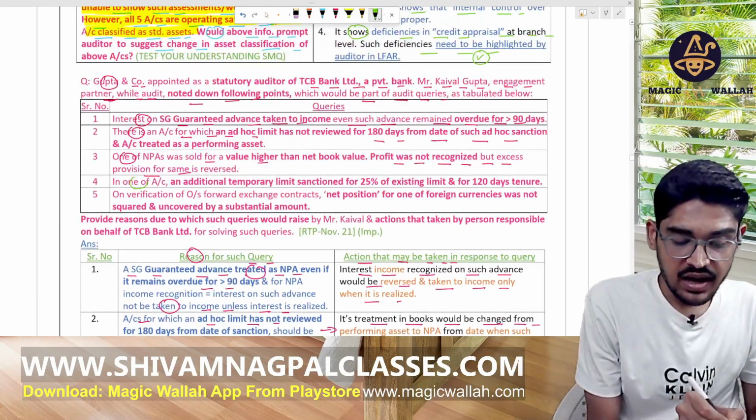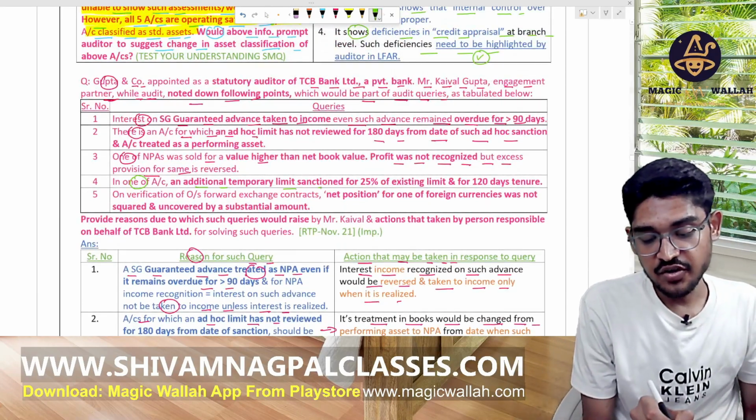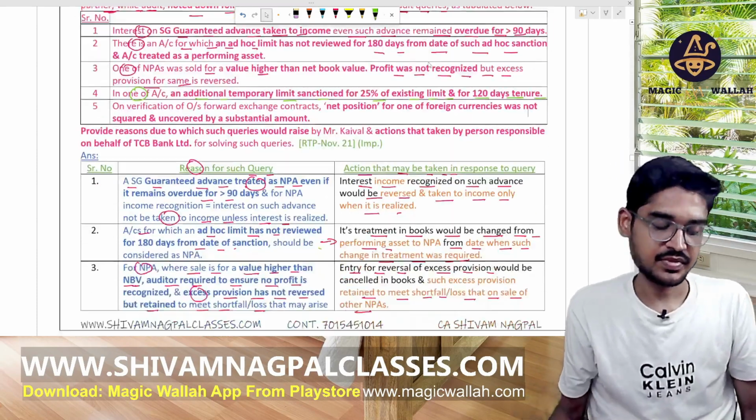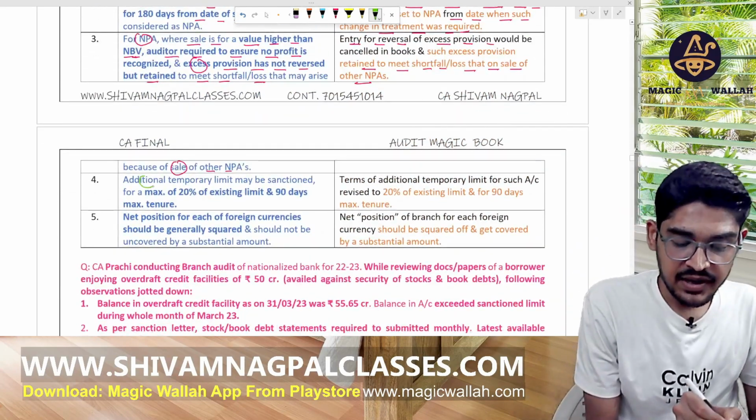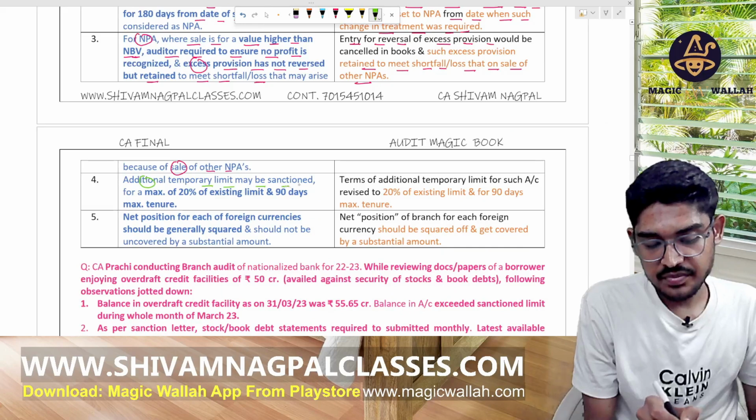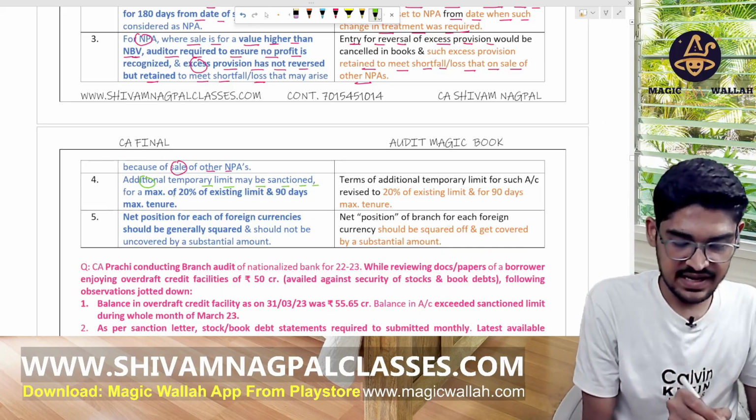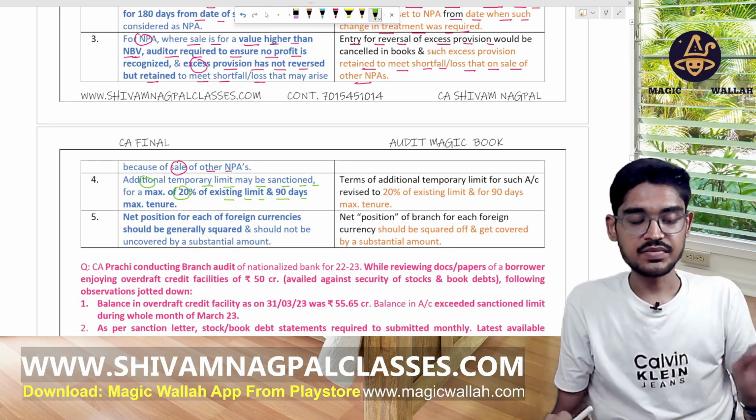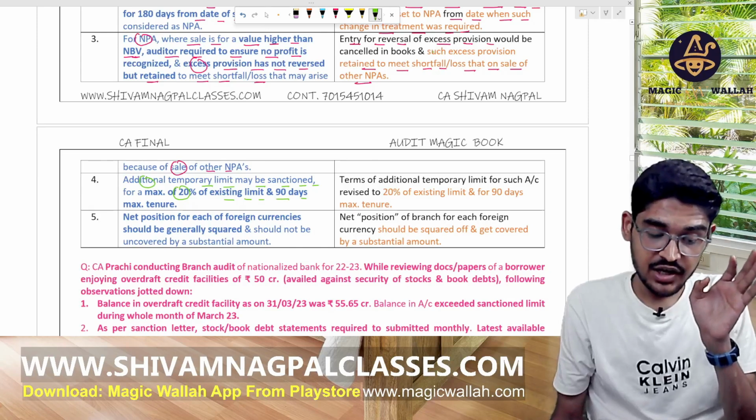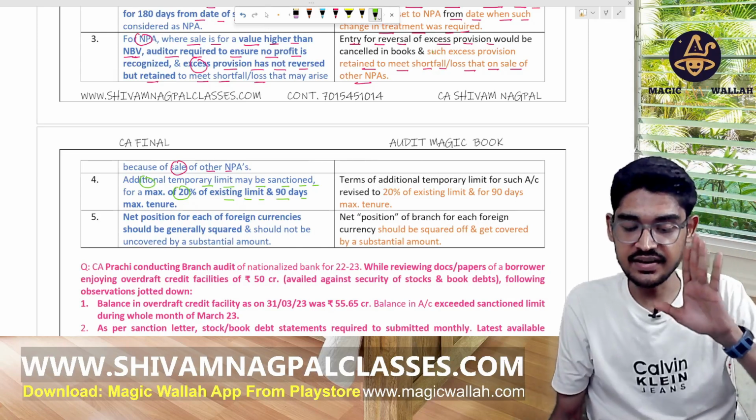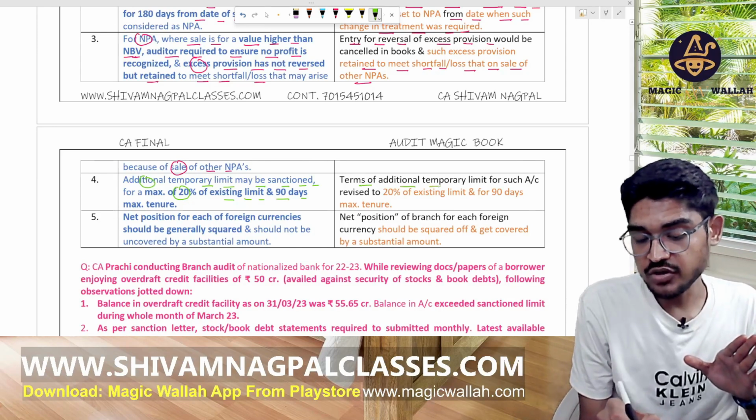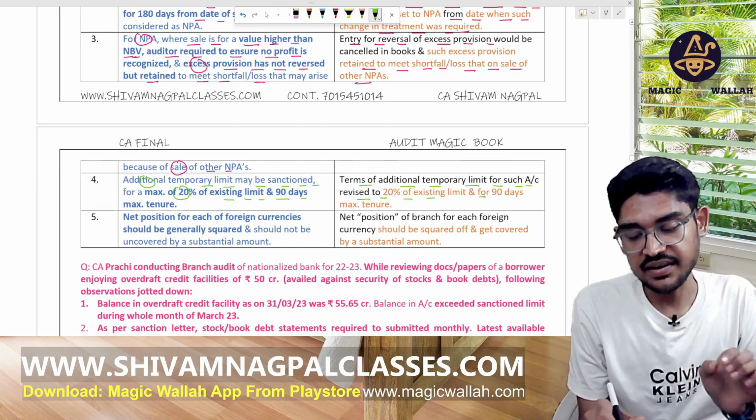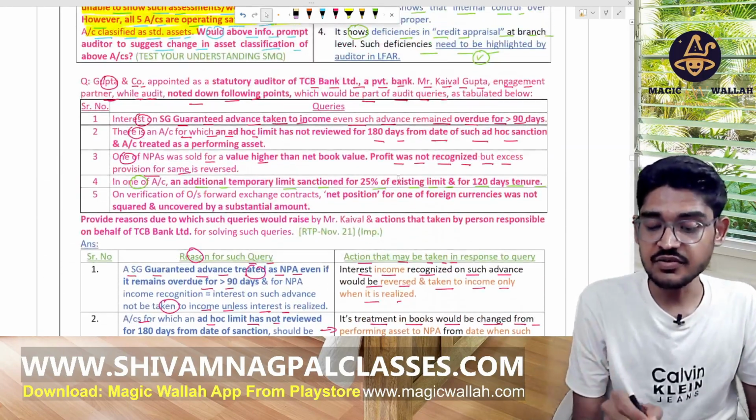Now, in one account, an additional temporary limit was sanctioned for 25% of the existing limit and for a 120 days tenure. That additional temporary limit should not be more than 20% of the existing one and 90 days maximum. This is a provision. The term for the additional temporary limit for such an account should be revised to 20% of the existing limit and for 90 days tenure. But in the given case, it's 25%. This is wrong.